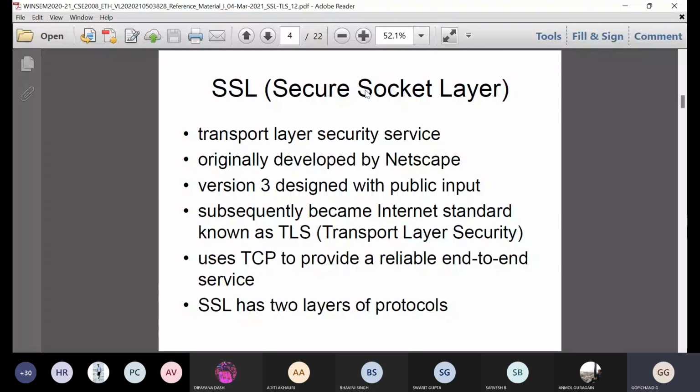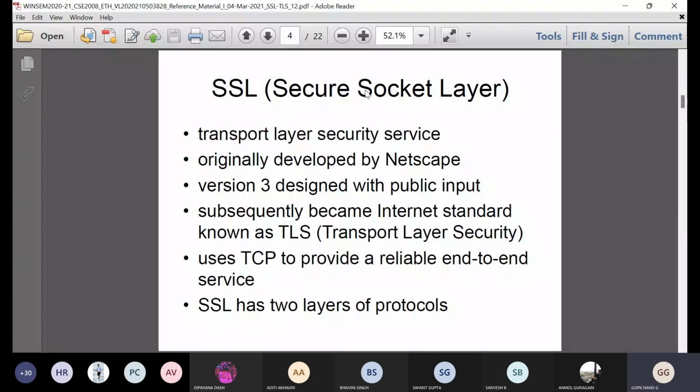This Secure Socket Layer has a few points to remember. The first point is Transport Layer Security Service. SSL is a security service which was offered at the transport level. Next, originally developed by Netscape. Netscape developed this SSL, and version 3 is designed with public input.